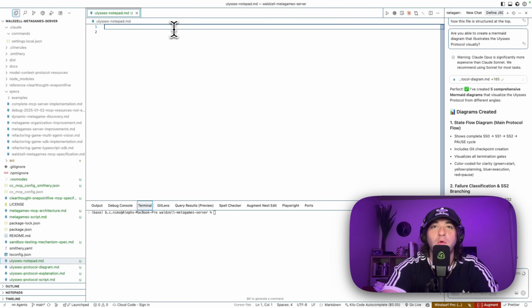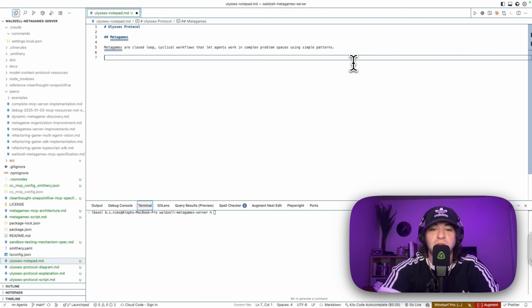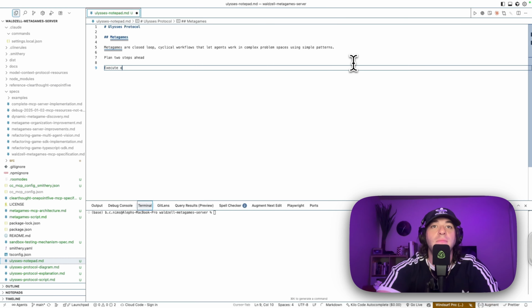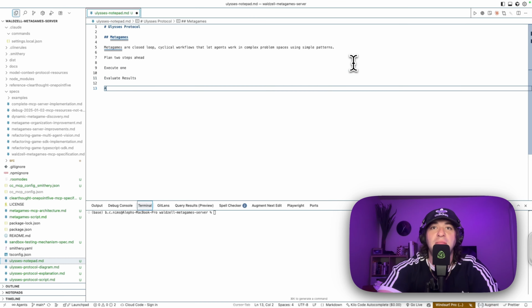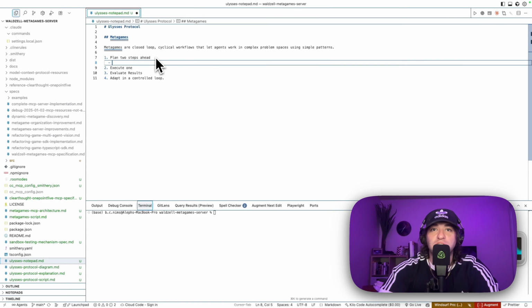The metagame that we're going to look at in this video is called Ulysses Protocol. Metagames are closed-loop, cyclical workflows that let agents work in complex problem spaces using simple patterns. In this case, that pattern is plan 2 steps ahead, execute 1, evaluate results, and then adapt in a controlled loop. When we plan steps ahead, we describe the target state that we want to see in our code as a result of taking that step.